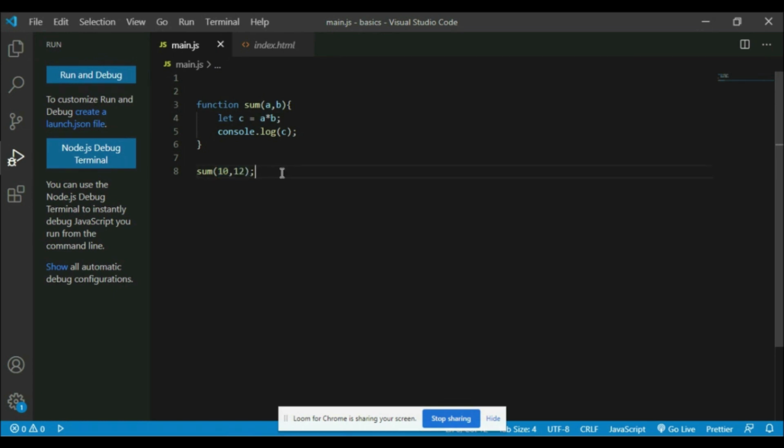These are all the basics about functions, how we can write a function and how we can make use of functions in JavaScript programming. Now, along with this, we have one more type called arrow function that we'll see in the next video.